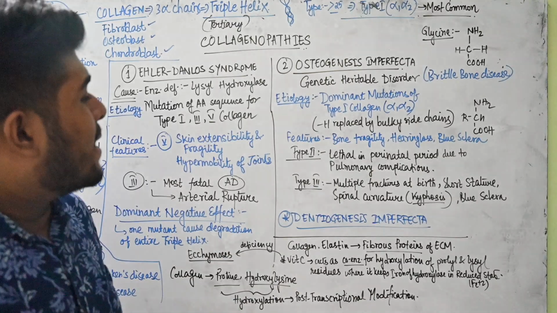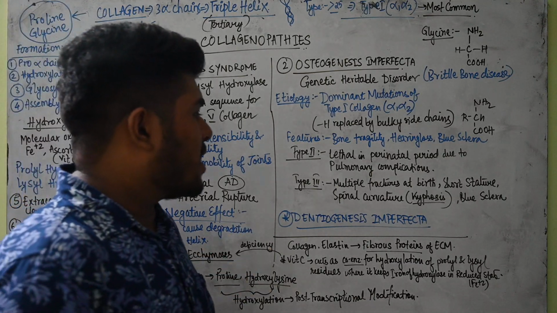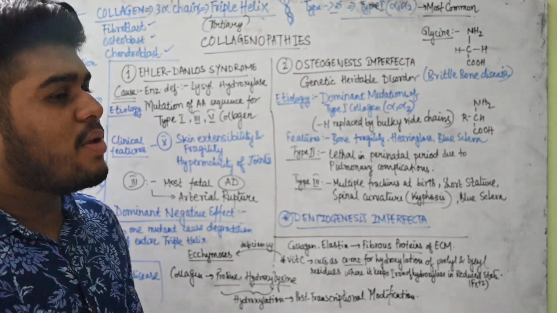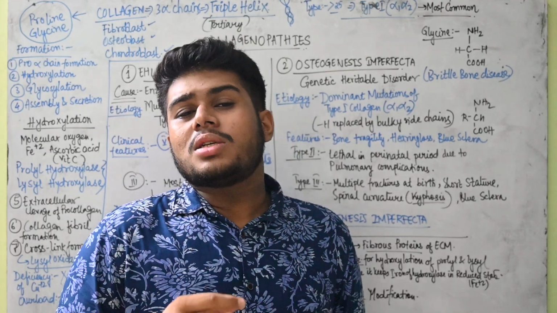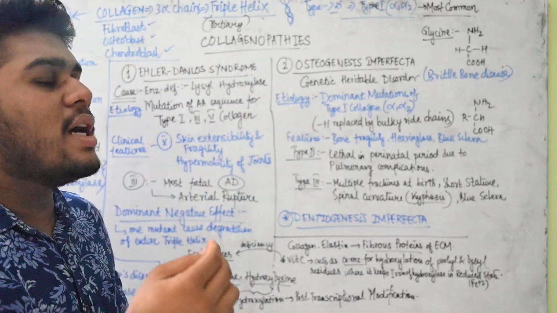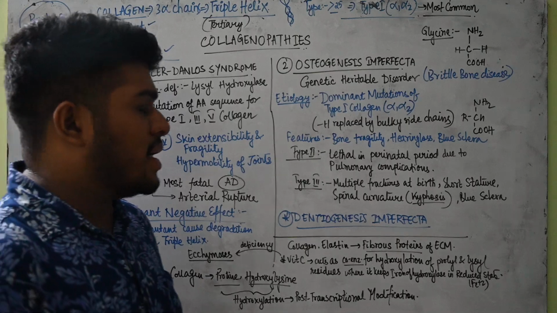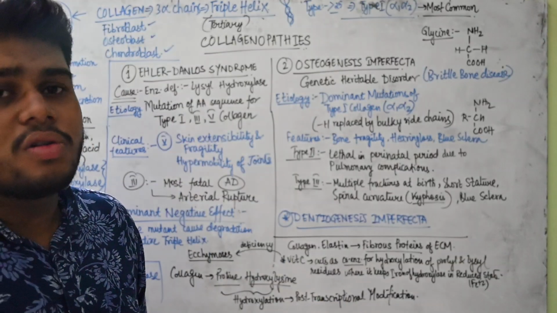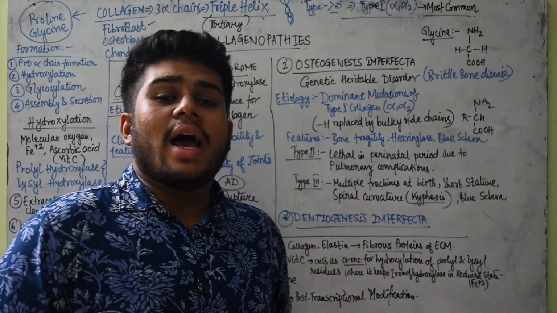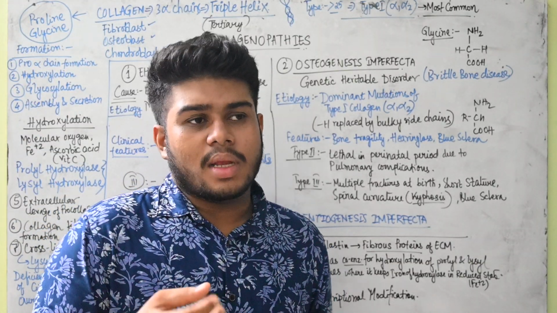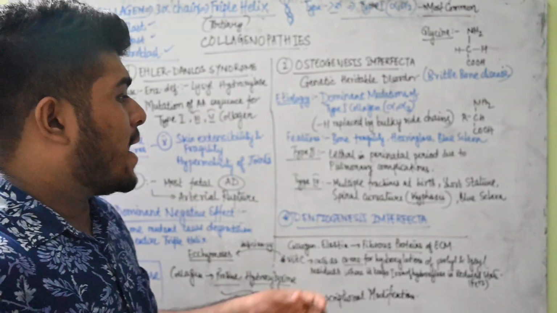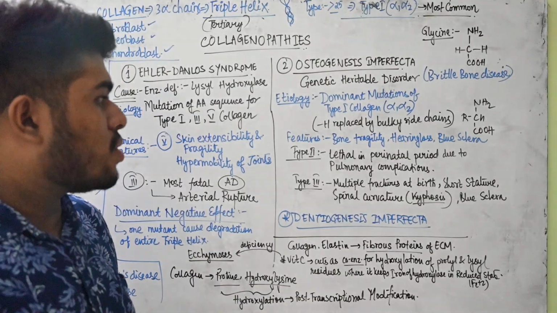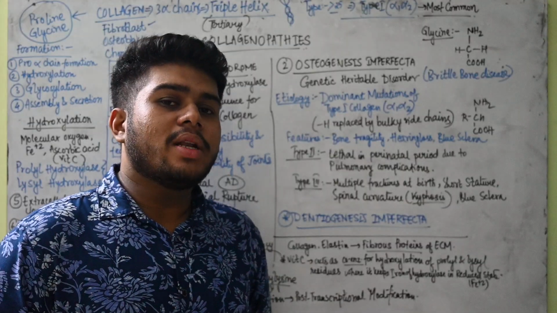Then we're talking about the type 3 collagen defect. There can be multiple fractures during birth. When the delivery is happening, at that point of time there can be multiple fractures, because if collagen is not there, then you imagine the bones will be very very soft bones, and they will be prone to rupture and also damage. The arterial walls can rupture, and at the same time the bones can actually get damaged, they can be fractured. Okay, the height will remain short, because when there is collagen defect, then growth hormone also can't act properly, and the height will also remain short.